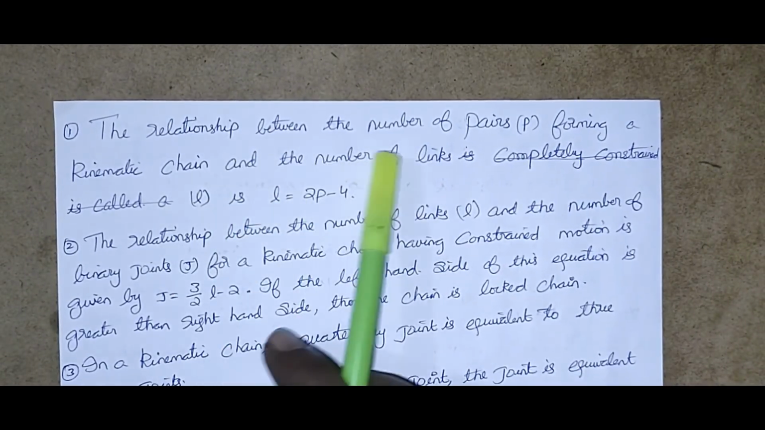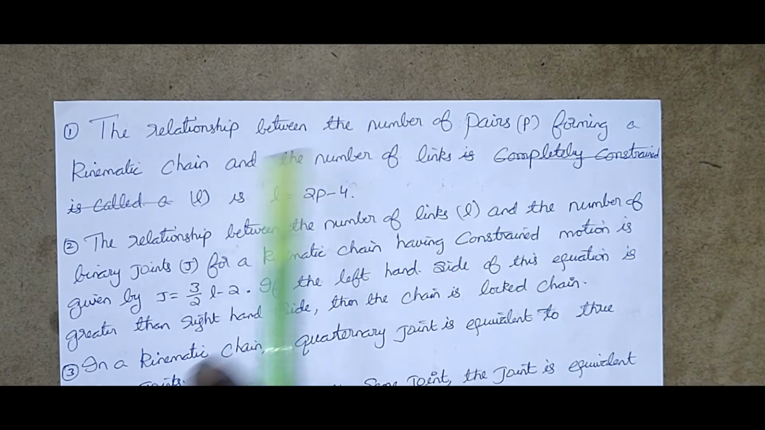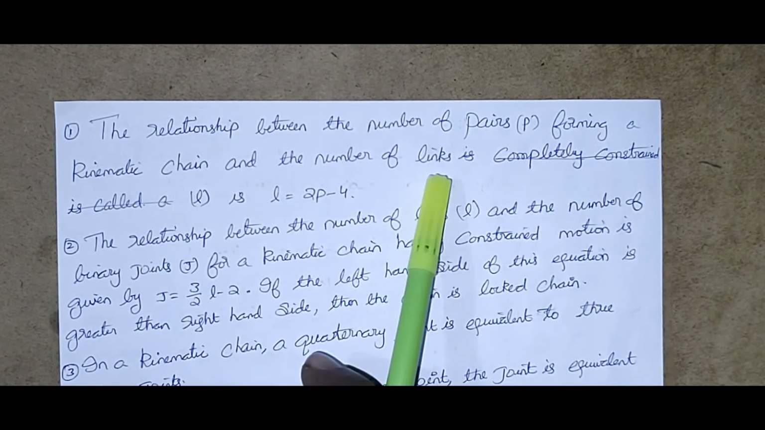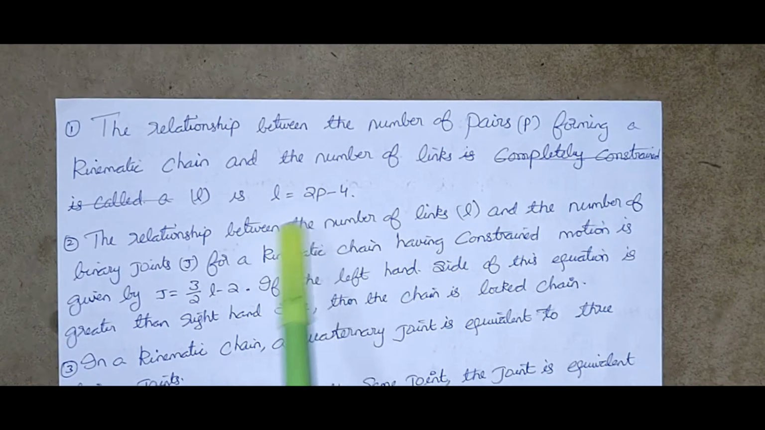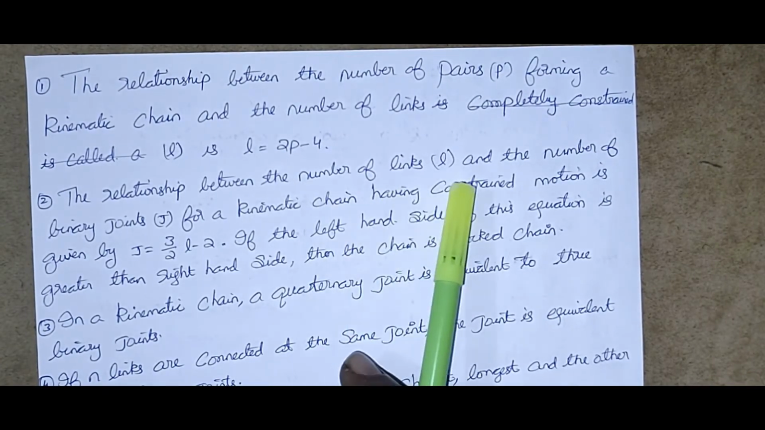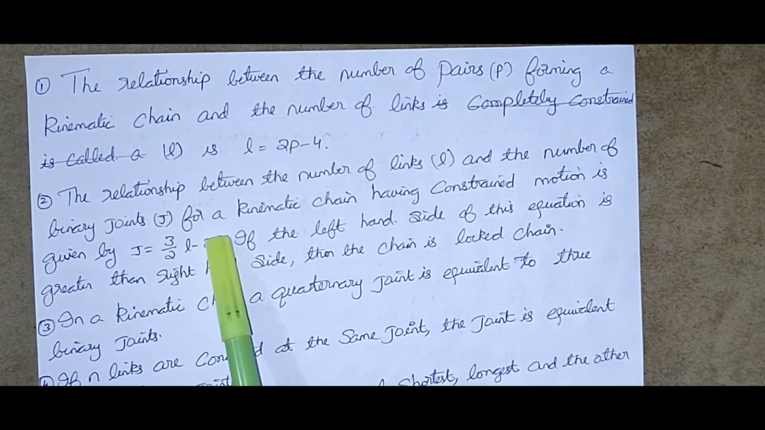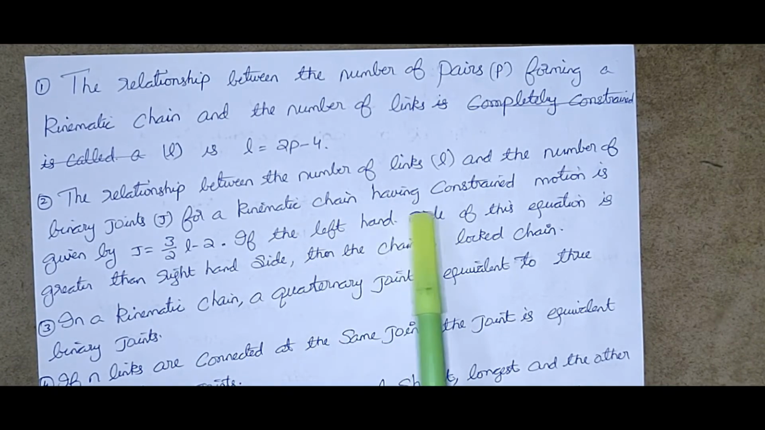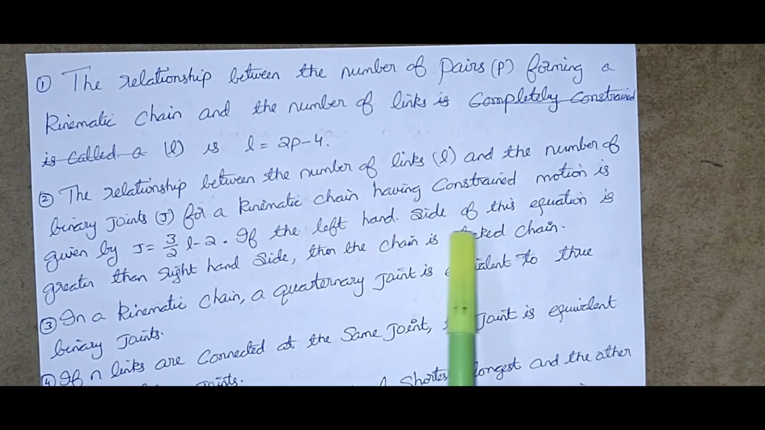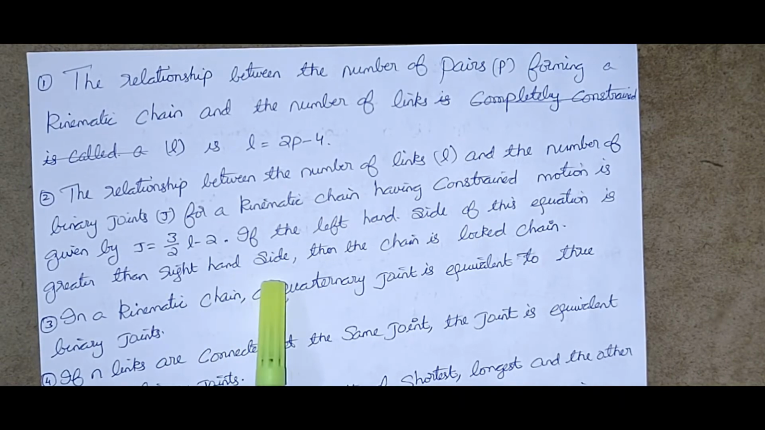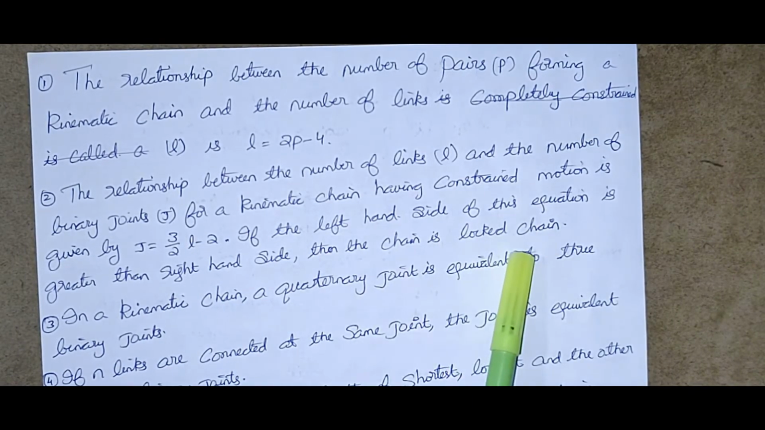The relationship between the number of pairs P forming a kinematic chain and the number of links L is L equal to 2P minus 4. The relationship between the number of links L and the number of binary joints J for a kinematic chain having constrained motion is given by J equal to 3 by 2 L minus 2. If the left hand side of this equation is greater than the right hand side, then the chain is a locked chain.